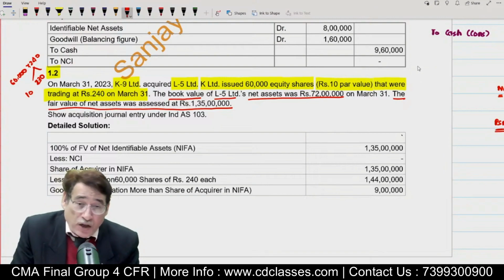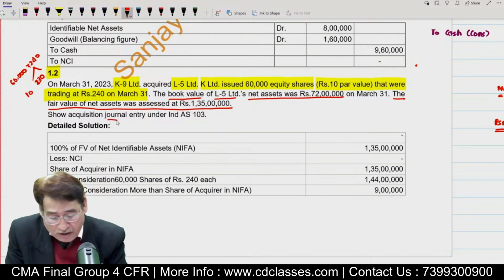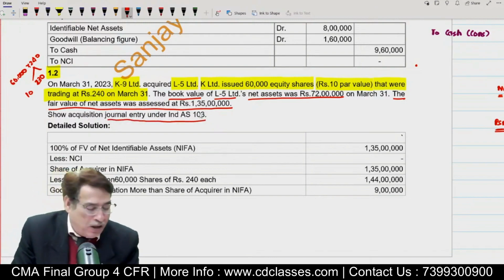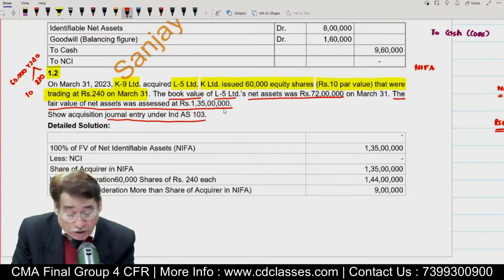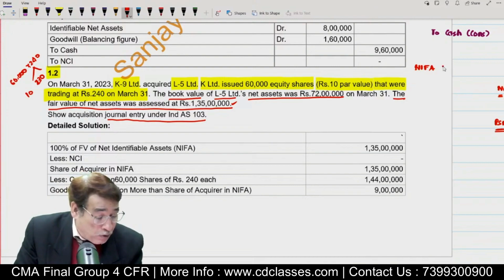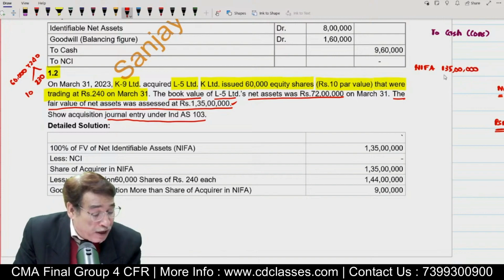Suppose I ask you the same question again, how are you going to compute the amount of goodwill? The question is simply telling us to pass the entry under Ind AS 103, but just to practice a bit, I have given you very simple steps of computing goodwill. First, NIFA, net identifiable asset at fair value of the acquiree company, on the date of acquisition. On the date of acquisition, it is equal to 135 lakh. So first of all, you will write this value, 135 lakh. Is it clear?